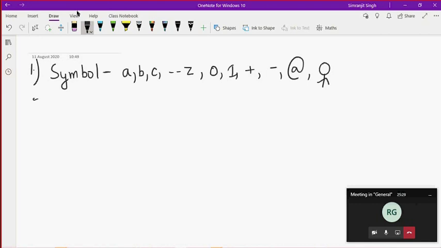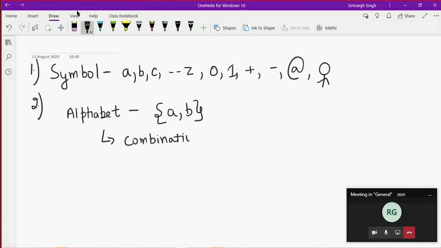Okay, so the second term, one of the most important terms, is also called an alphabet. In this alphabet, just make sure this is a set. This is a set that will consist of any kind of symbols. So you can also term it as a combination of symbols. It means that this alphabet set will always be finite.